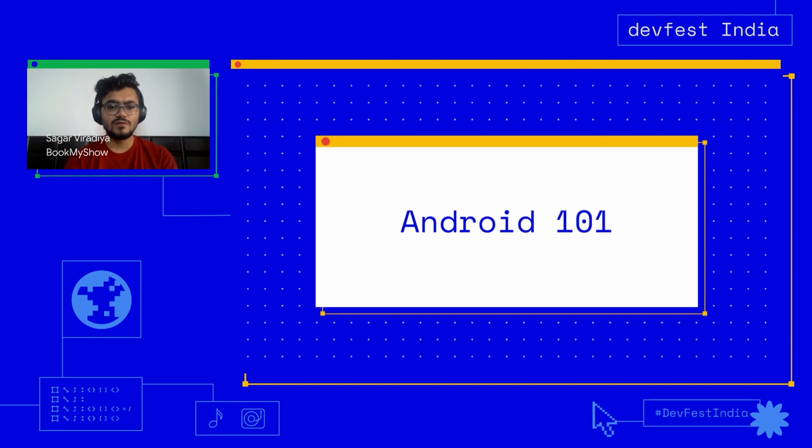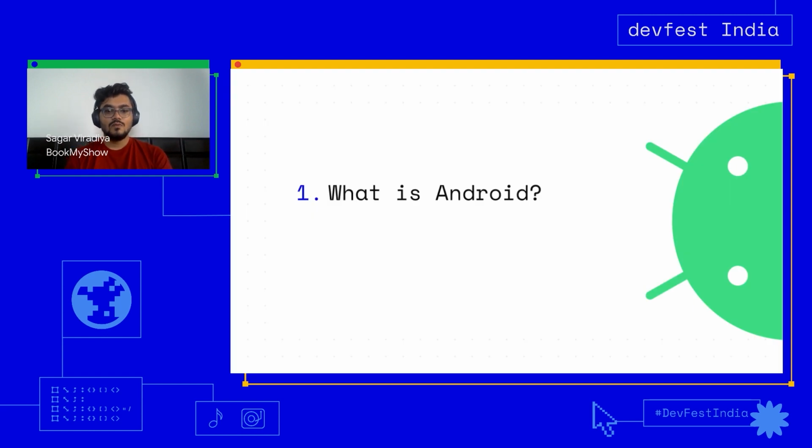All right. Before we start with that, let's just talk about the basics of Android, what it is and why you should pursue Android development. So what is Android? As you may all know, Android is a widely adopted mobile operating system.